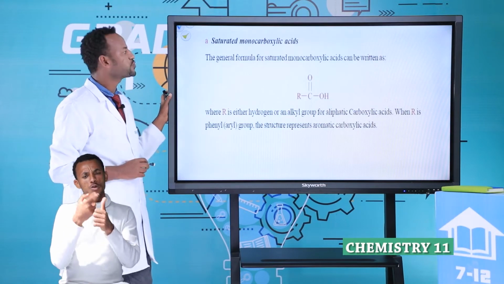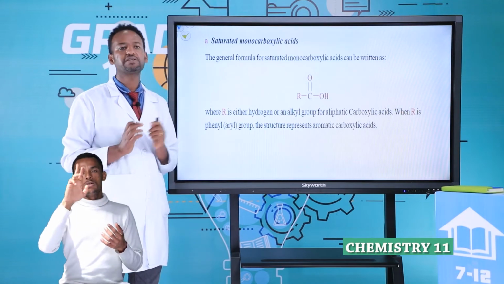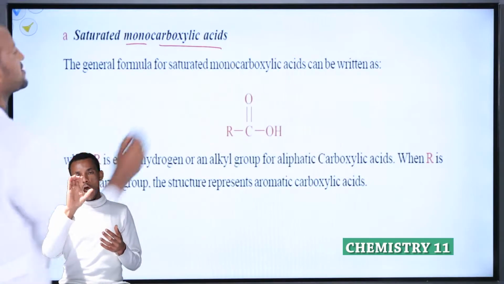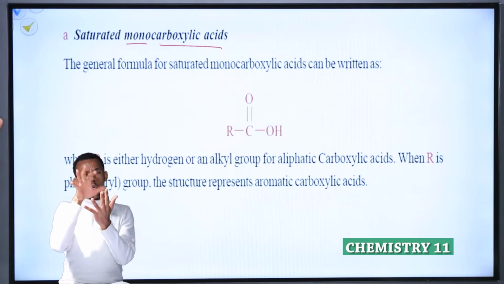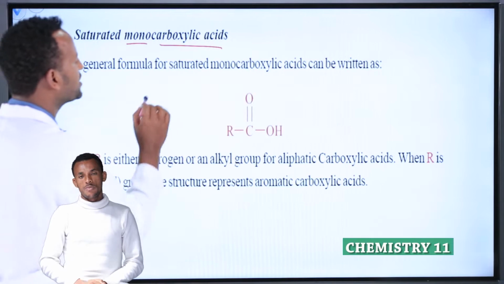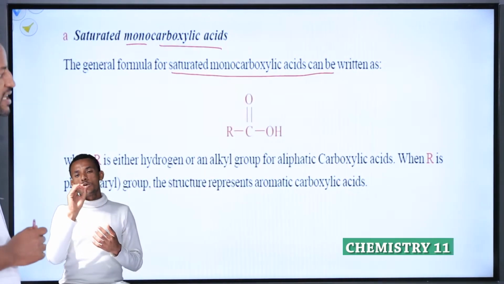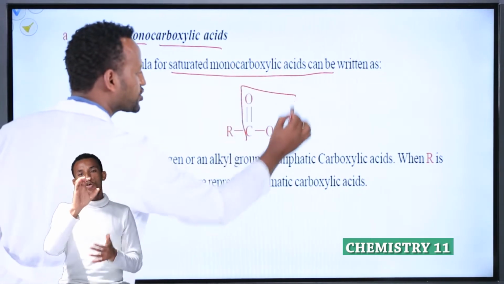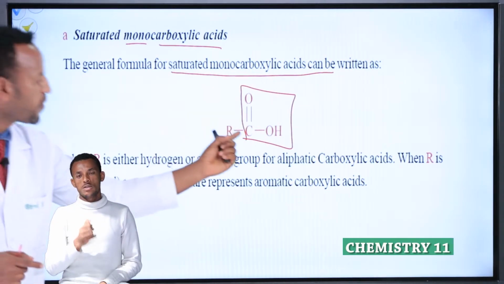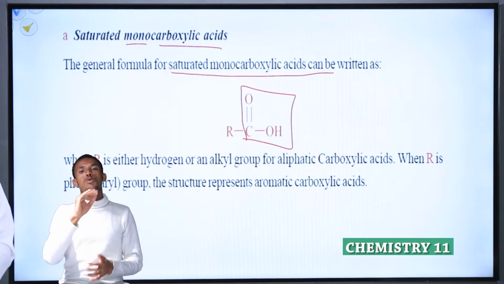The first one is saturated monocarboxylic acid. You know saturated means carbon-carbon single bonds. Monocarboxylic acid means it contains only one COOH group. Look, this is the general formula for a saturated monocarboxylic acid. Saturated means carbon-carbon single bond. How many COOH groups, students? One COOH, one carboxyl group in the structure, so it is a monocarboxylic acid.